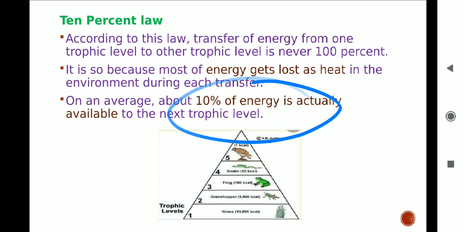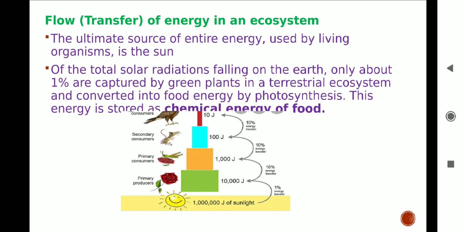Only 1% of the sun's energy is used by plants in the process of photosynthesis and stored as chemical energy. Plants are eaten by herbivores. The chemical energy of the plant is transferred to herbivores.